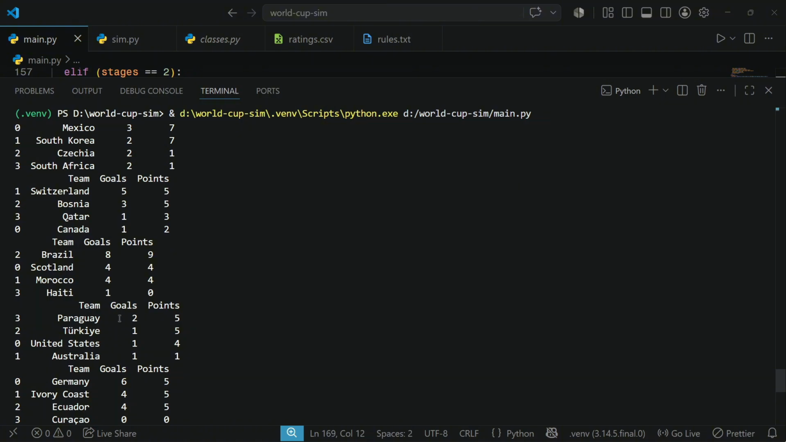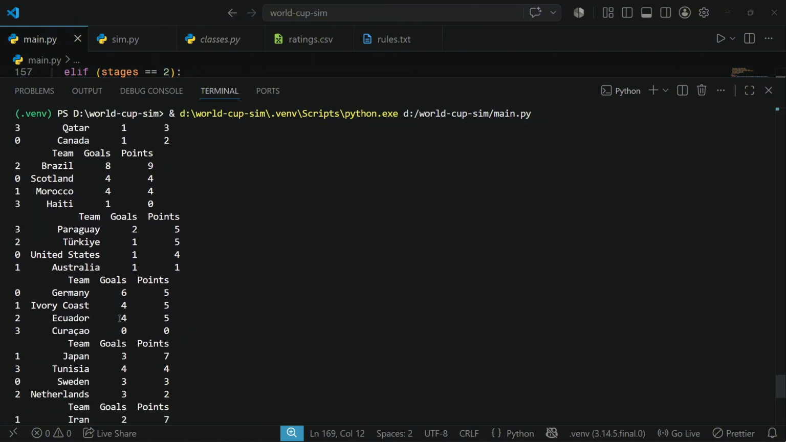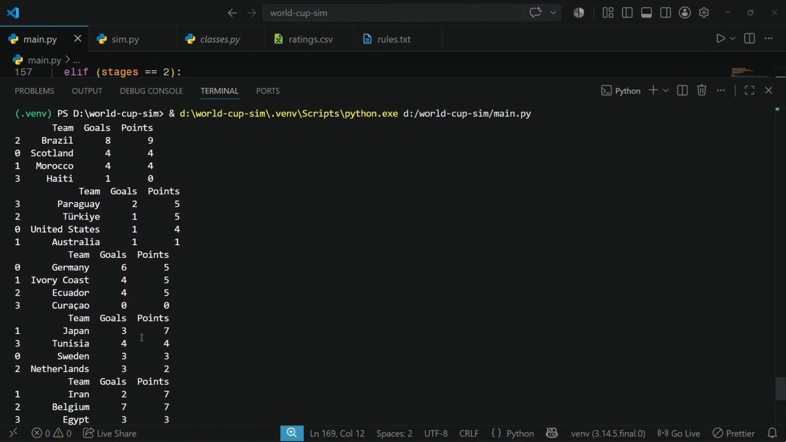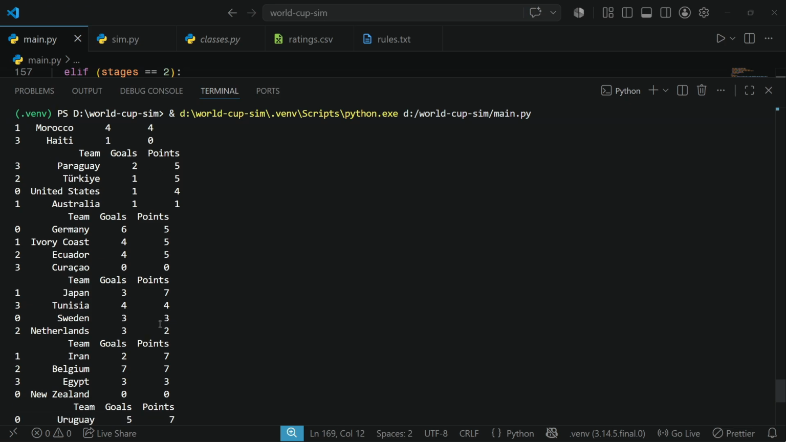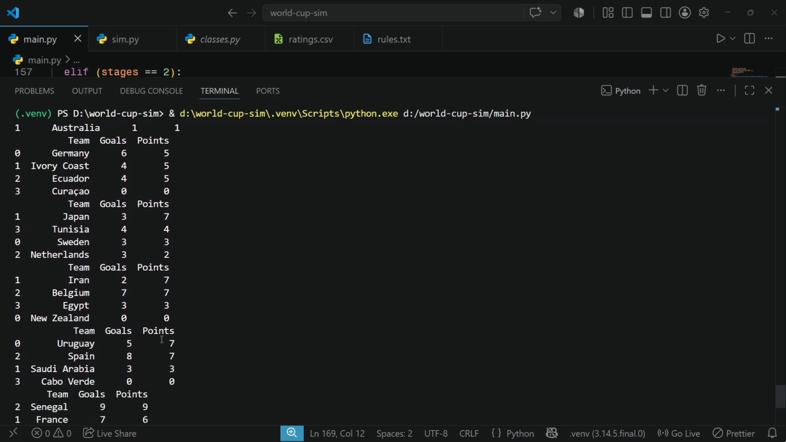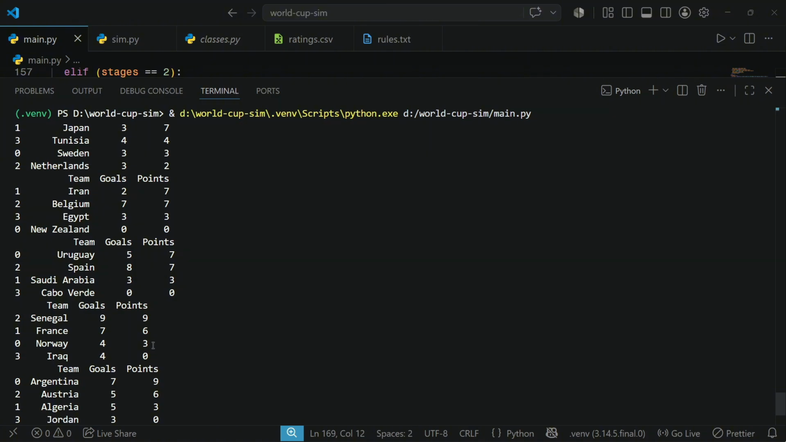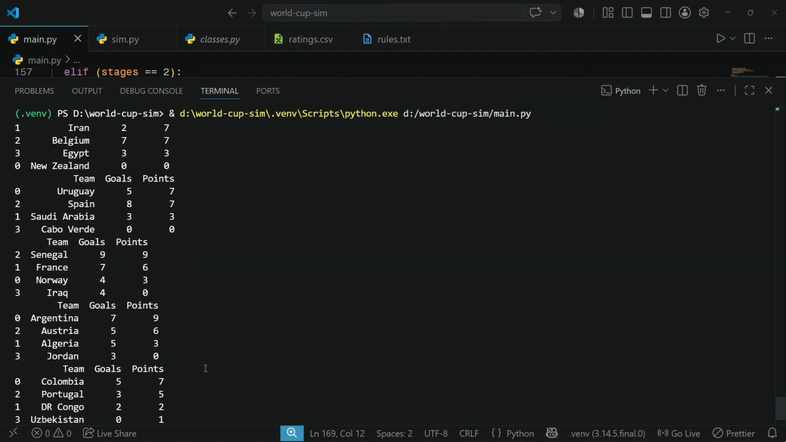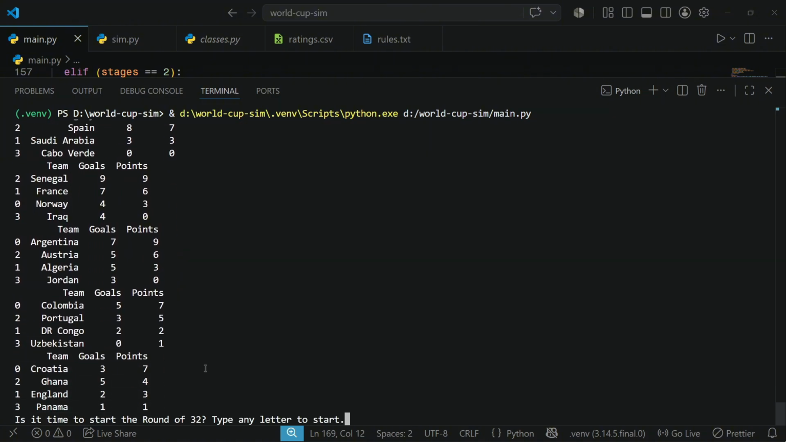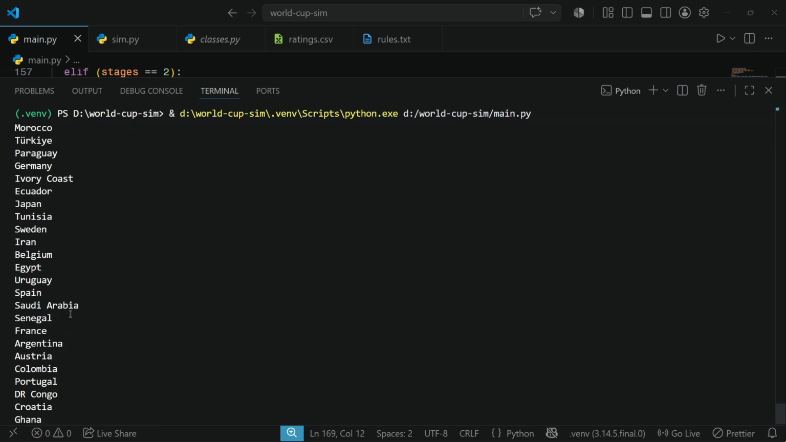I think 8 third place teams go to the next round of 32. Yeah. And these are pretty realistic. See Argentina winning all 3 games. And let's see the round of 32. Oh, England got an upset. Oh my gosh. These are the round of 32 teams.